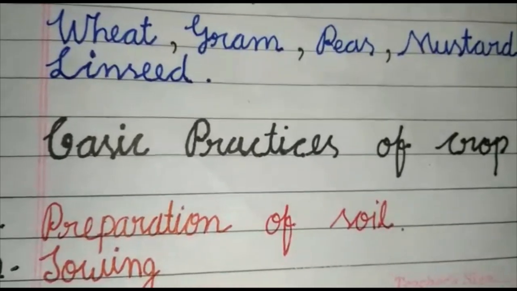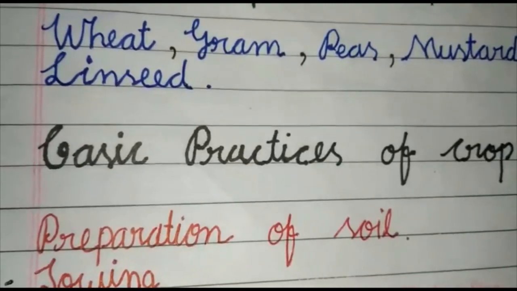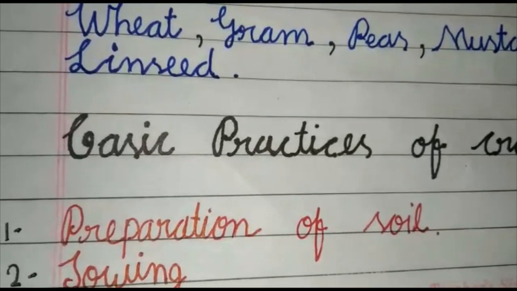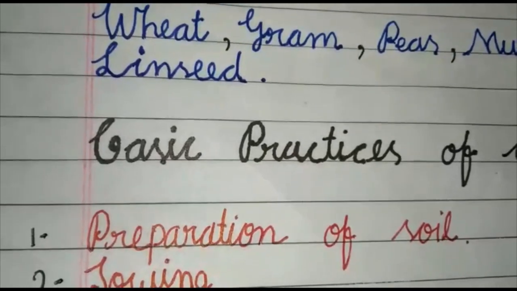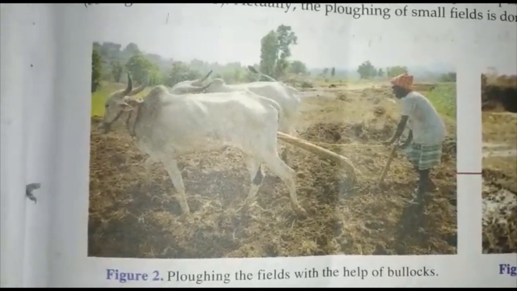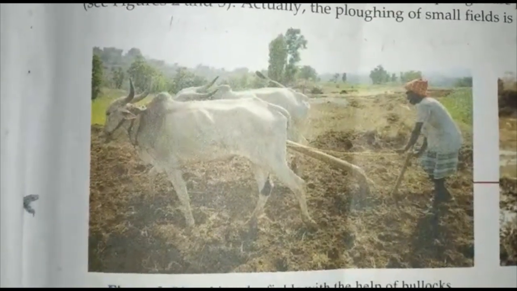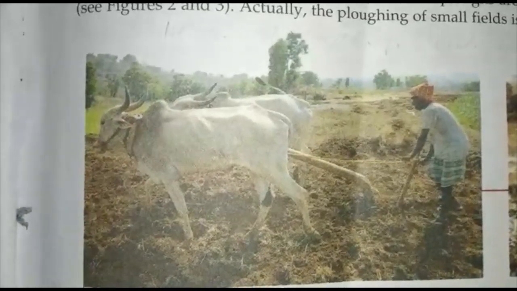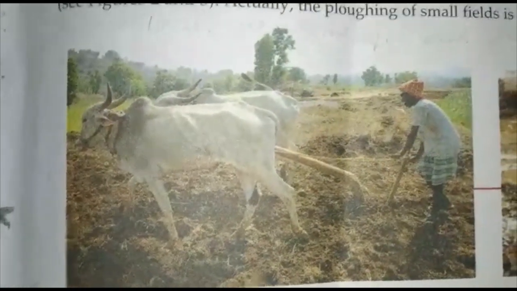Along with that, this is the entire process of crop production and management. These are the steps given line by line, showing how crop production and management is done. Step first is the preparation of soil. We can see the picture during preparation of soil. The soil is prepared for sowing the seed of the crop by ploughing, leveling, manuring. Here in this picture, the field is being ploughed with the help of bullocks.